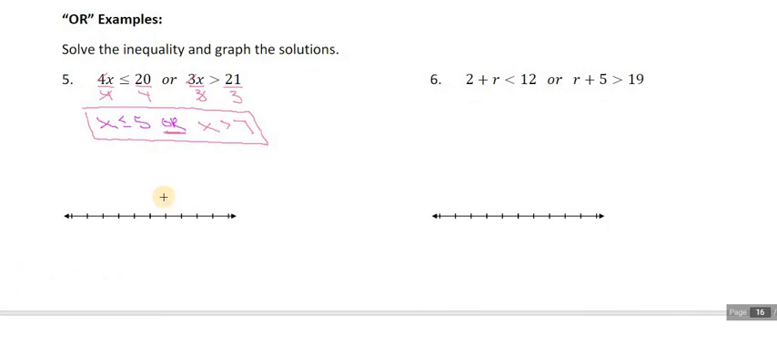So let's go 1, 2, 3, 4, 5, 6, 7, 8, 9, 10, 11. Okay, so on the 5, we've got a closed circle and we're shading to the left. And on our 7, we've got an open circle, shade to the right.